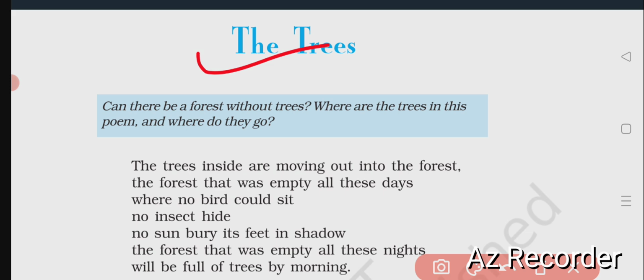Dear students, we know that now the outside forest is empty, but we people like very much to create the forest inside our house, trying to grow many types of trees inside our house, as if to make an artificial forest in our house, covering many types of trees. Whereas we are destroying the same forest outside to make our houses.